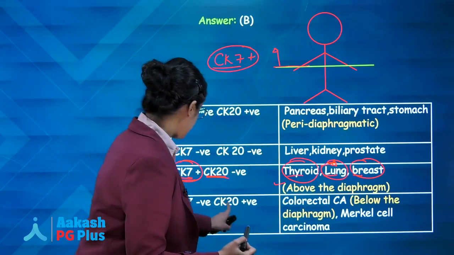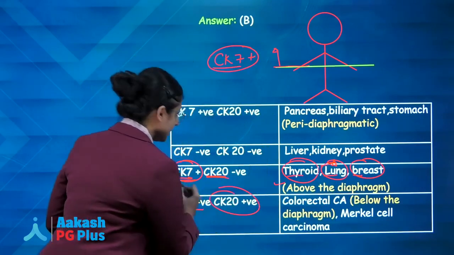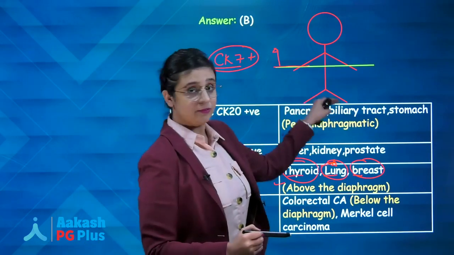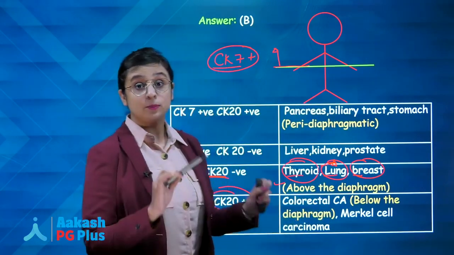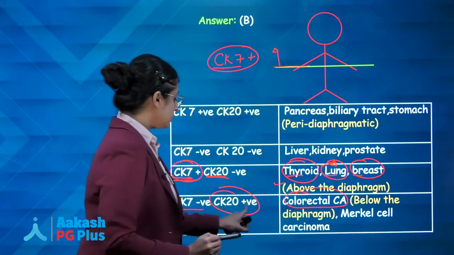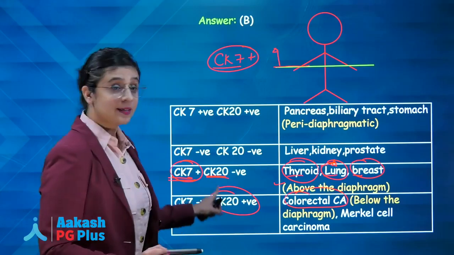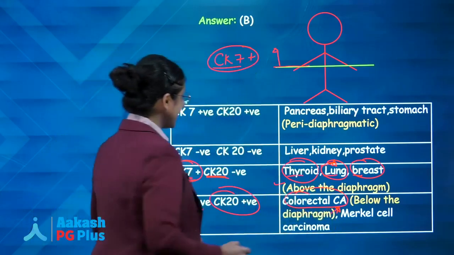Next, in which places will CK20 positivity be there with CK7 negative? The answer will be below the diaphragm. So what will be there? Colorectal carcinoma. Most commonly asked, colorectal carcinoma. CK20 will be positive, whereas CK7 will be negative. Along with that, you can remember Merkel cell carcinoma as well.